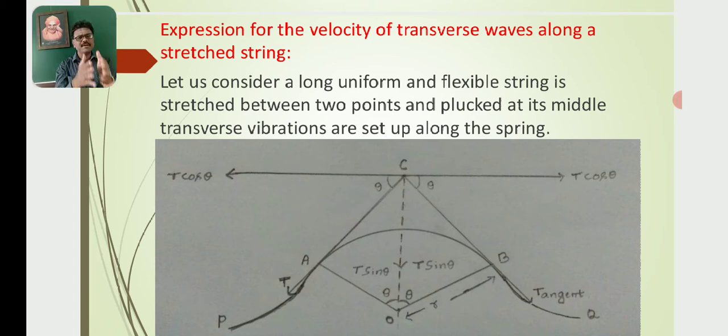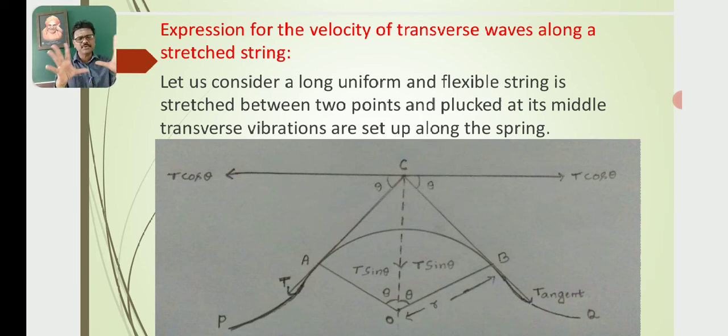Now we see the vertical components, T sin theta and T sin theta. T sin theta due to tension at A and T sin theta due to tension at B both act along the same straight line, that means vertically downwards along CO. Then the net effect along CO must be equal to T sin theta plus T sin theta, which is equal to 2T sin theta.